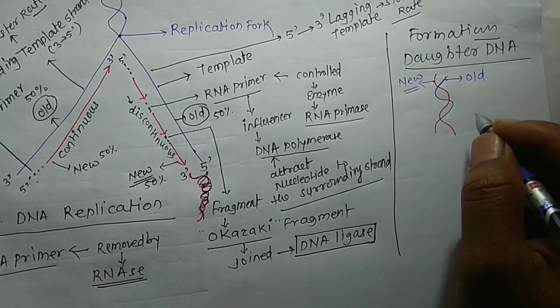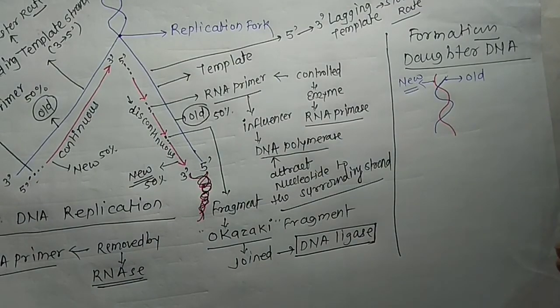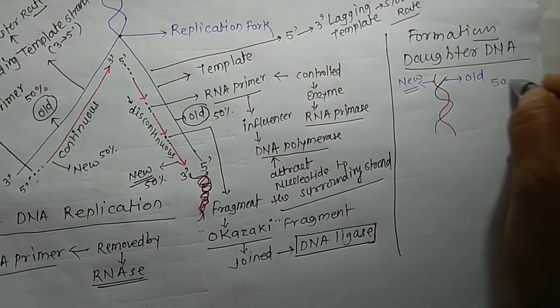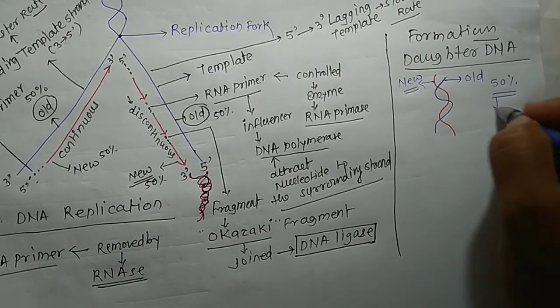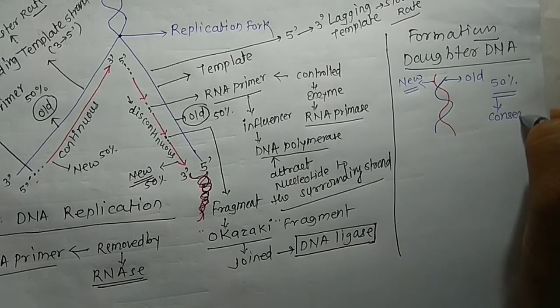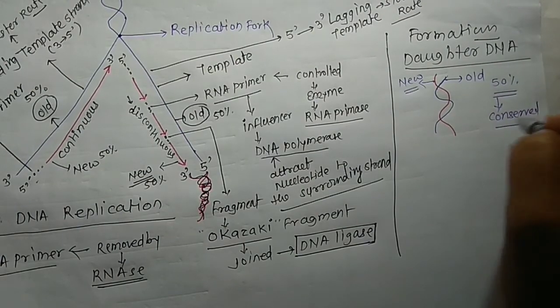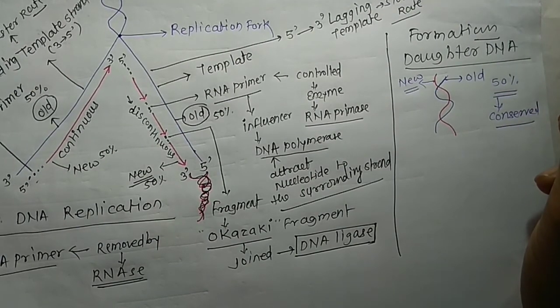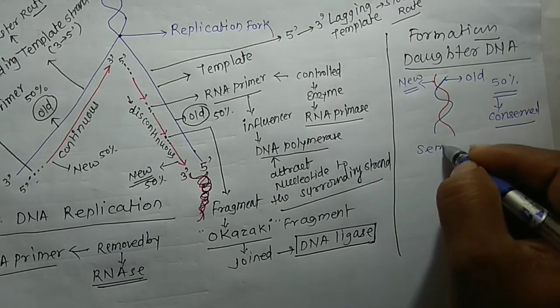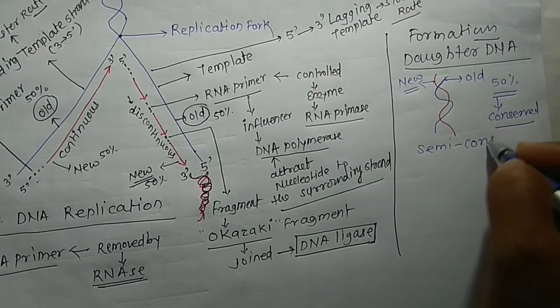After replication, each DNA molecule has one old and one new strand, showing 50% old and 50% new. So 50% of the material is conserved and 50% is new. That is why it is called the semi-conservative process.